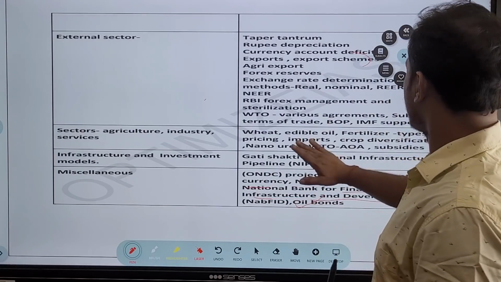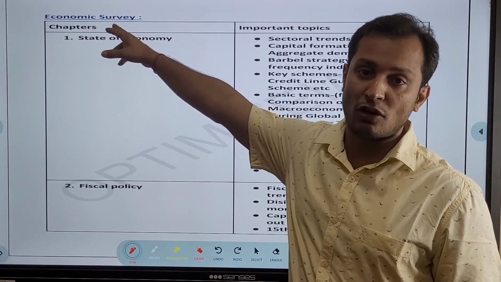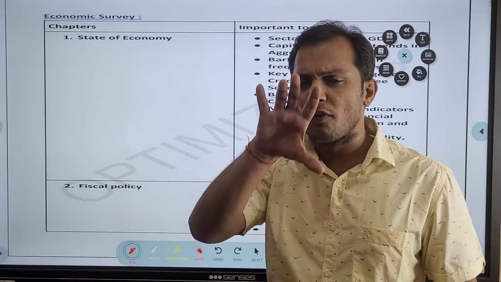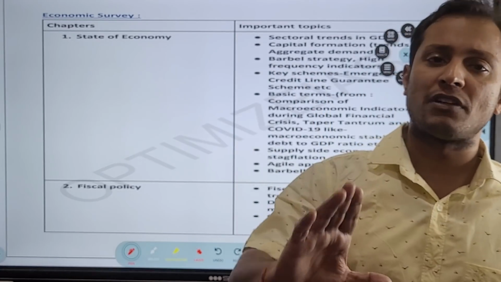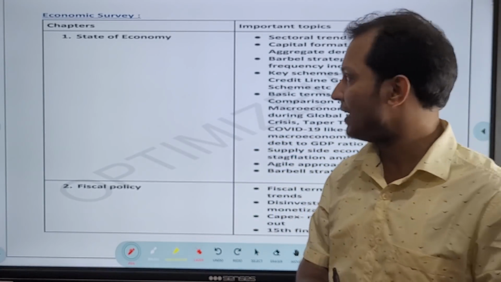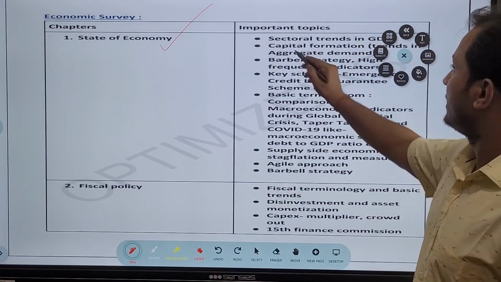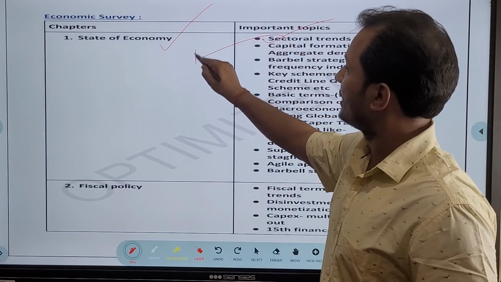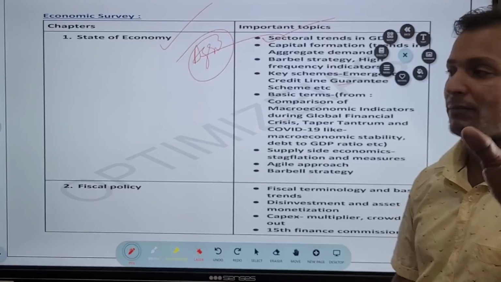Let us see what all you need to prepare from the economic survey, guys. In the economic survey, there will be a lot of overlap with the topics I have told you right now. Please bear with me. So in the state of the economy, the first chapter, what is important? Sectoral trends, which I told you. Sectoral trends of various sectors in the agri GDP are very important, guys.